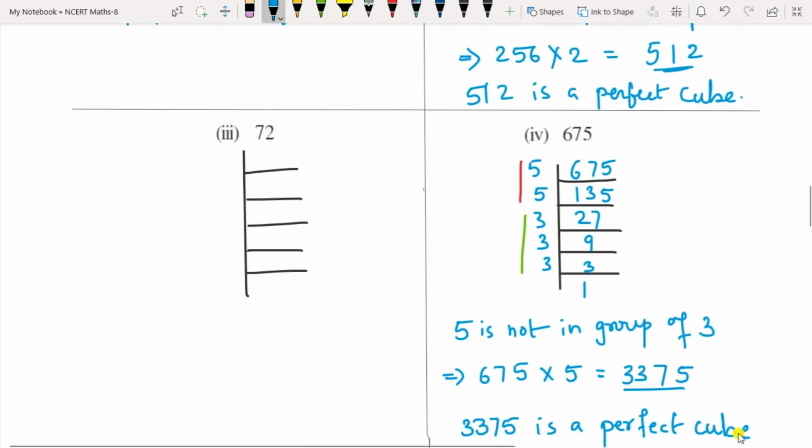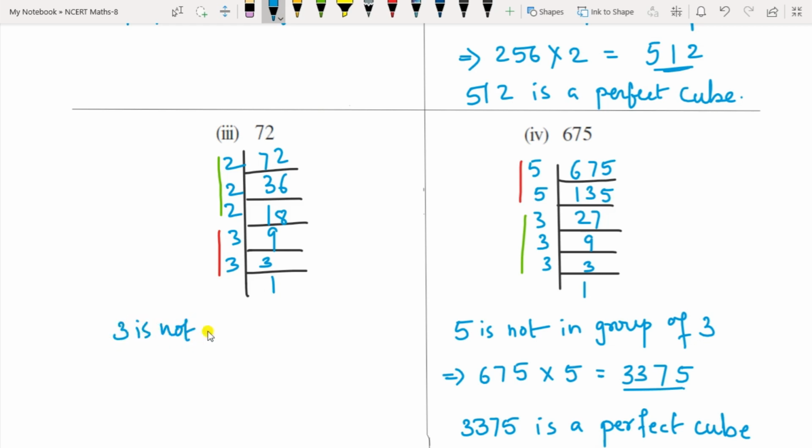Okay. The next question is 72. So 72: 2 36s are, 2 18s are, 2 9s are, 3 3s are 9, and 3 1s are. So here 2 is in a group of 3, but 3 is not. So you have to write the statement as 3 is not in a group of 3. So 3 should be multiplied.